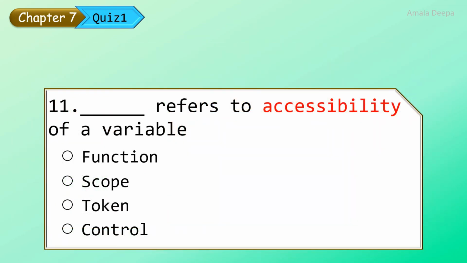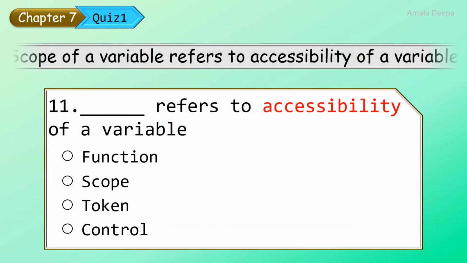Dash refers to accessibility of a variable. Scope of a variable refers to accessibility of a variable. So answer is scope.